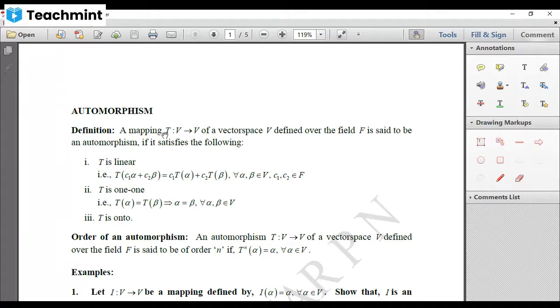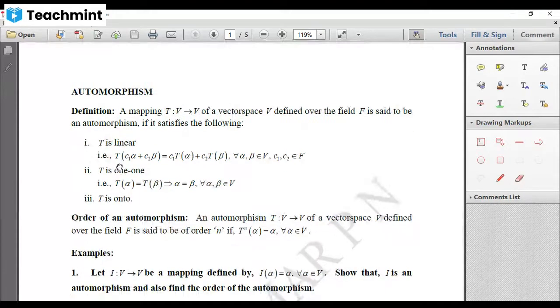And this mapping T is said to be an automorphism provided it is linear. The first condition is that linearity must hold for T. That is, T of C1 alpha plus C2 beta is equal to C1 into T of alpha plus C2 into T of beta. And this should be true for all the vectors which are present in V, and C1, C2 are coming from field F, which are scalars.